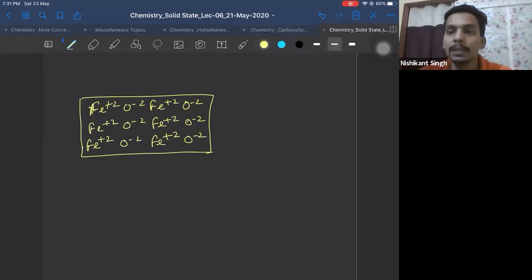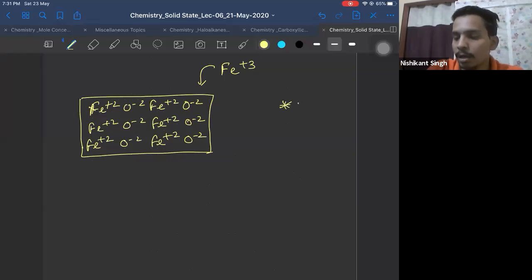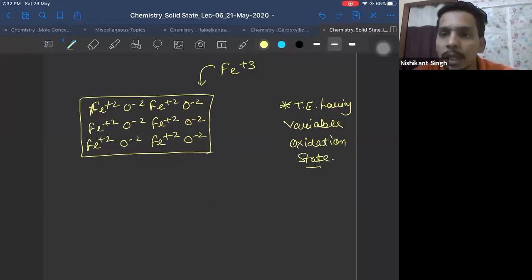So what happens in this is, when this is treated with some compound of iron having +3 oxidation state. First thing is, this defect is shown by transition elements having variable oxidation state. That means only those transition elements which can show more than one oxidation state can show this effect.